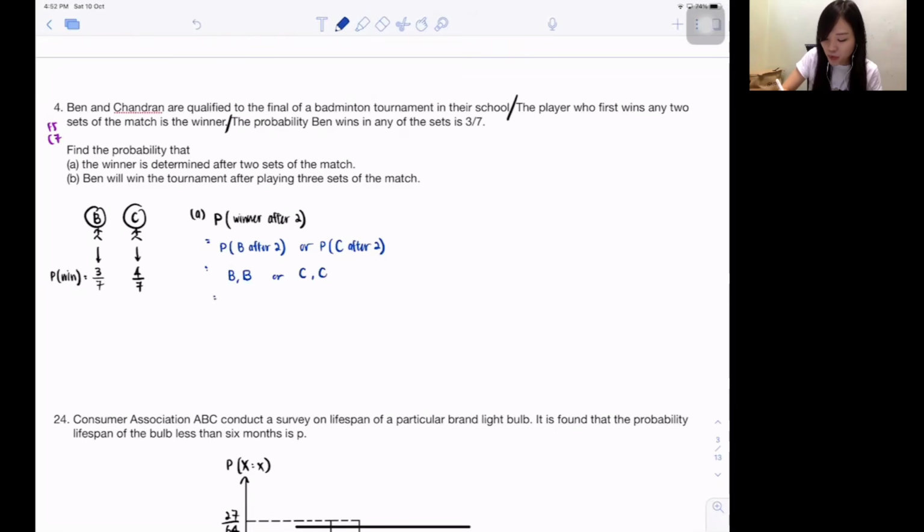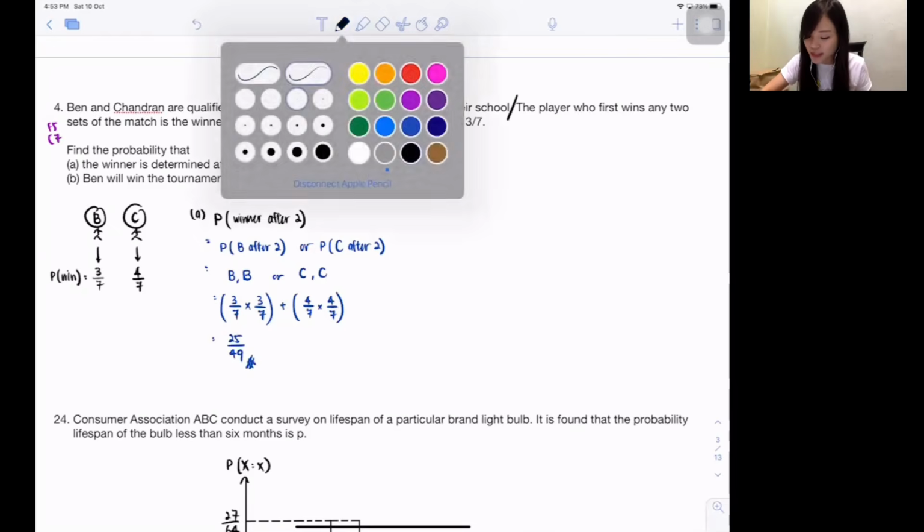So the probability Ben wins is 3 over 7. Ben wins 3 over 7. In between put what? Times. Why? Because it's Ben and Ben wins. That's why, end of story. Correct? And isn't it put times? Alright, plus Chandran wins and Chandran wins. Isn't it 4 over 7 times 4 over 7? Just like that. Press calculator. Do you guys get the answer? 25 over 49. Done. Hopefully you guys understand it.